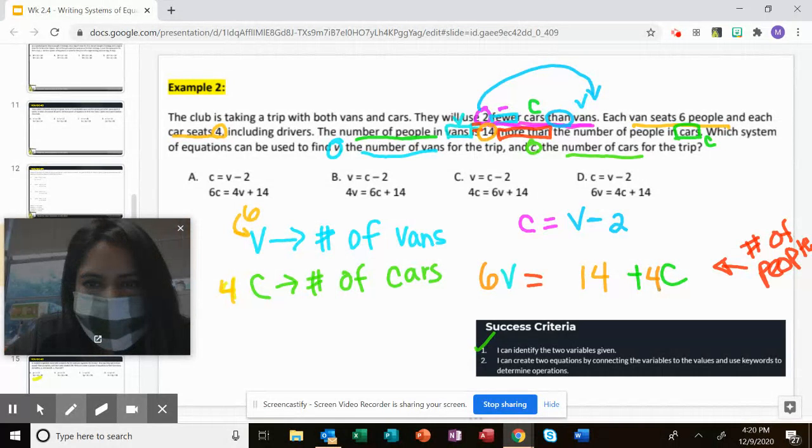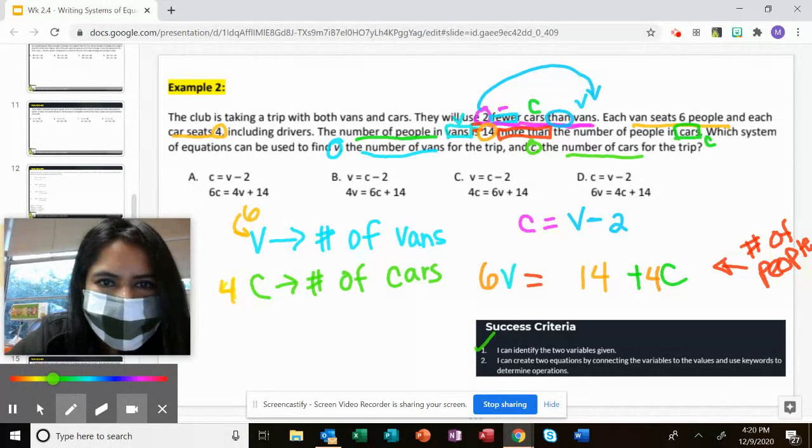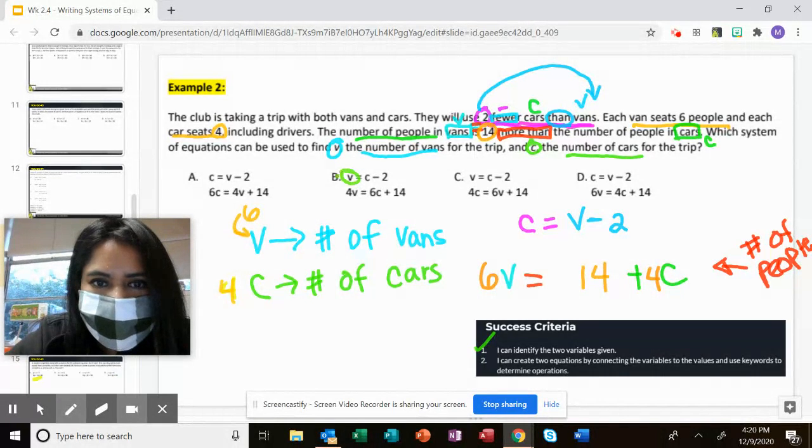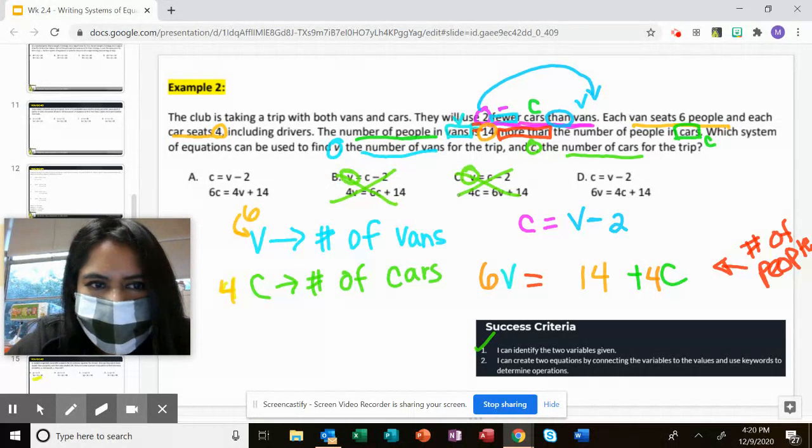All right, so let's look at our answer choices. Remember, one of our equations has to be C equals V minus 2 because of that first part. So I can already eliminate B because it has V equals, so we don't want that. I can also eliminate C because it also says V equals. Let's see, C equals V minus 2, so yes, both of those have it. Now look at your second equation.